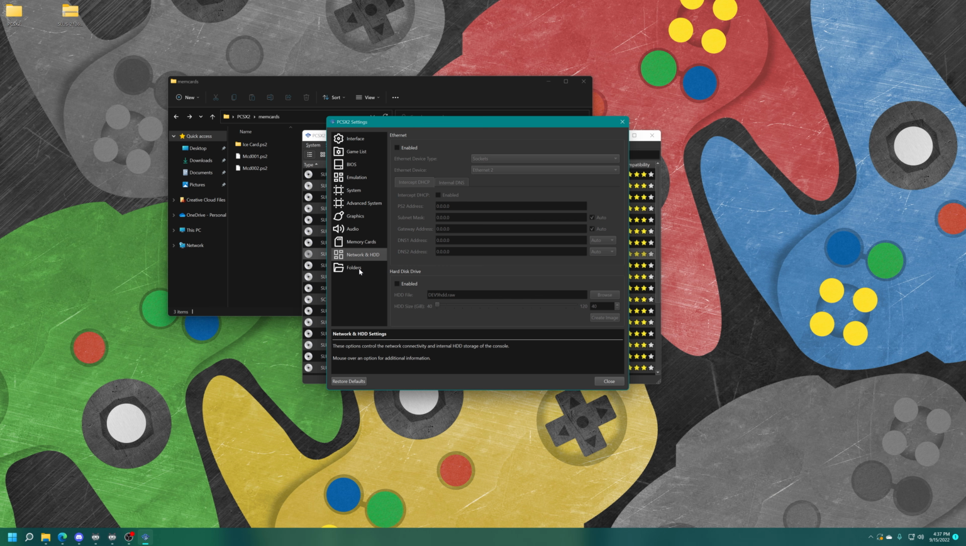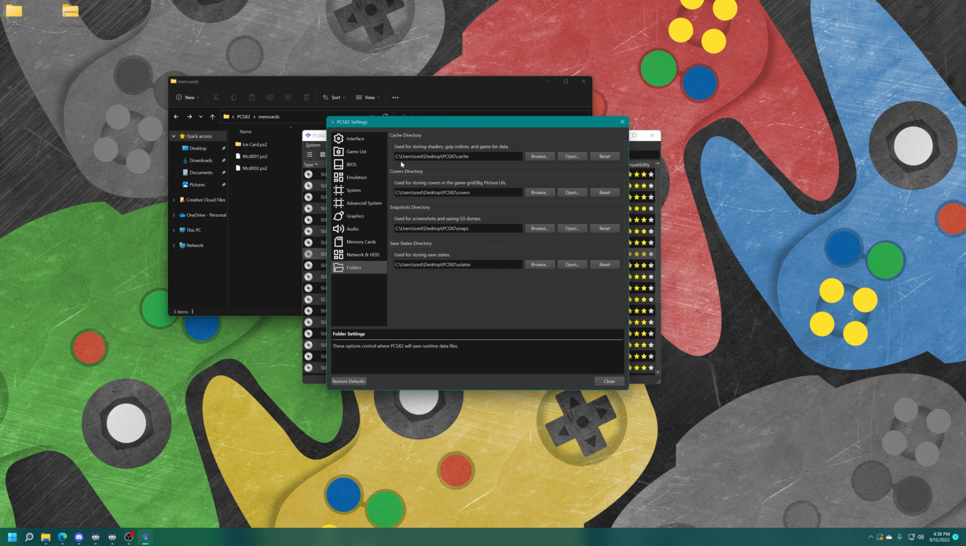And then finally, our folder settings, so you can set a cache directory, a cover art directory, snapshot directory, and a save state directory. It puts them all within the PCSX2 subfolder by default, but if you have stuff where you want to put them, like in a cloud drive or something, you can choose to do so here.